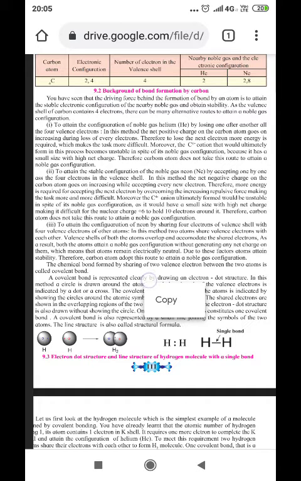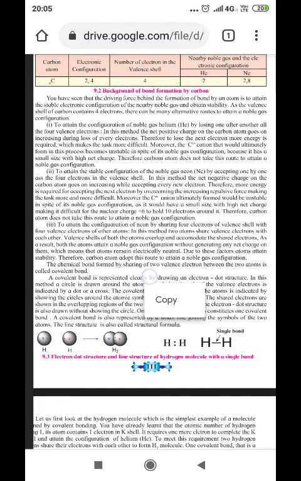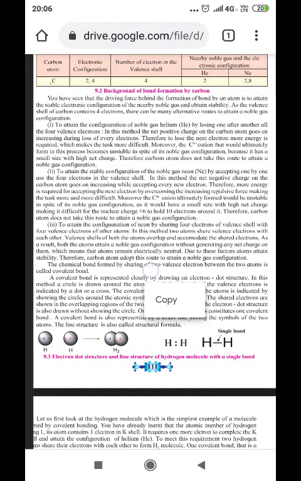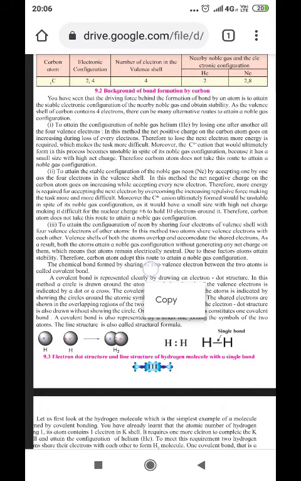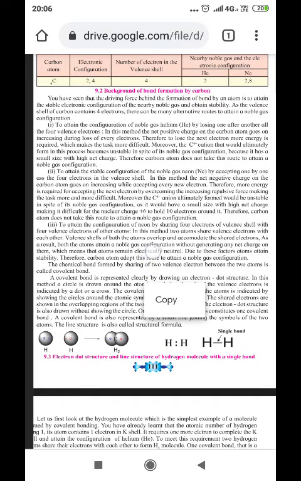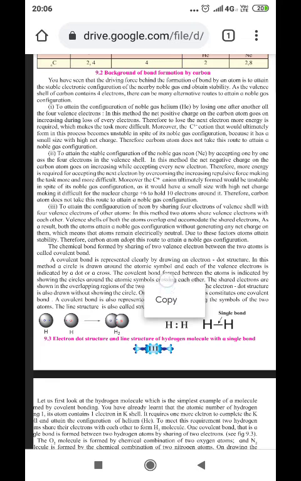Moreover, the carbon C4 plus cation that would ultimately form in the process becomes unstable in spite of its noble gas configuration because it has a small size with a high net charge. Therefore, the carbon atom does not take this route to attain a noble gas configuration.